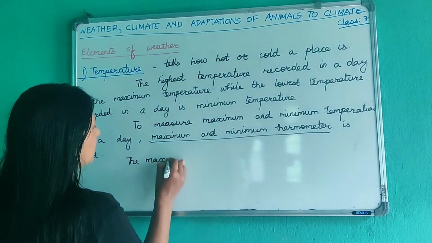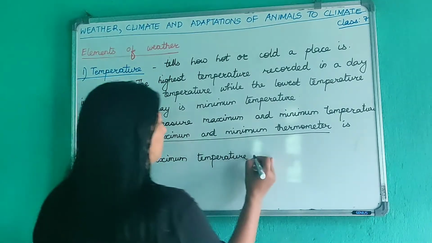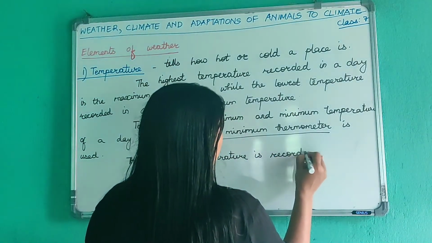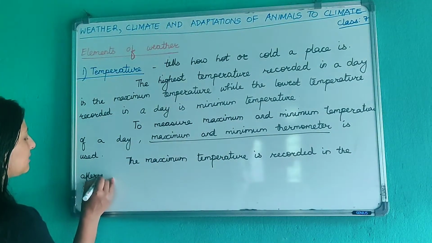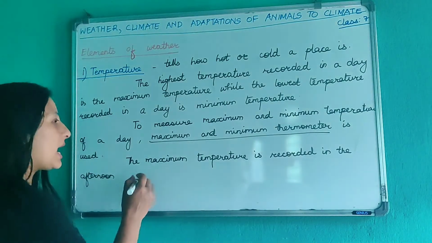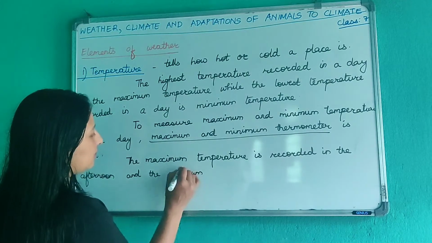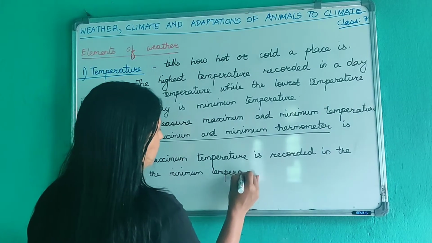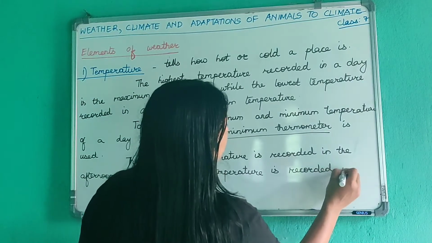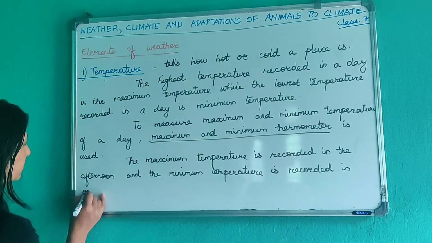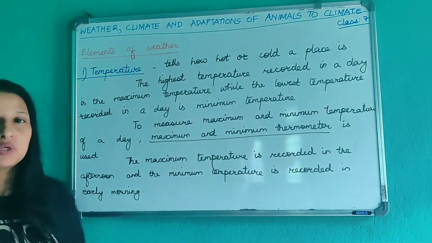Okay, the maximum temperature is recorded in the afternoon. जब दिउँसो एकदमै गरम हुन्छ त्यति बेला चाहिँ maximum temperature record गरिन्छ. And the minimum temperature is recorded in the early morning, generally in the early morning. बिहानै अलिक चिसो हुन्छ त्यति बेला चाहिँ minimum temperature is measured.